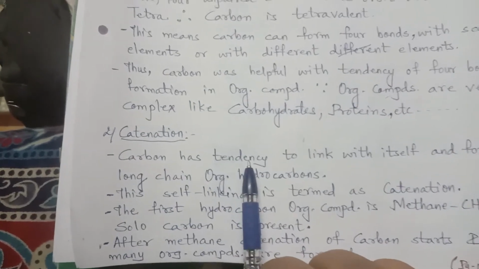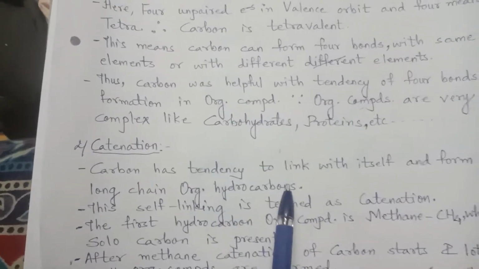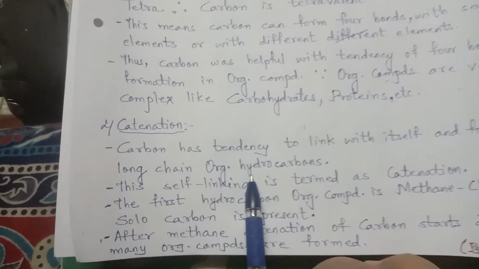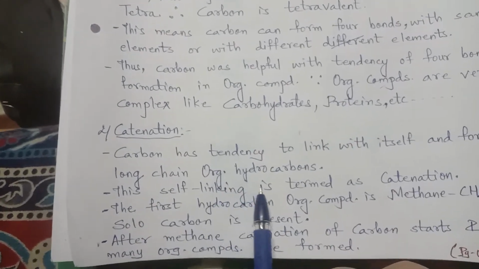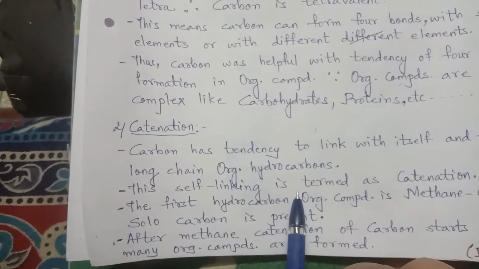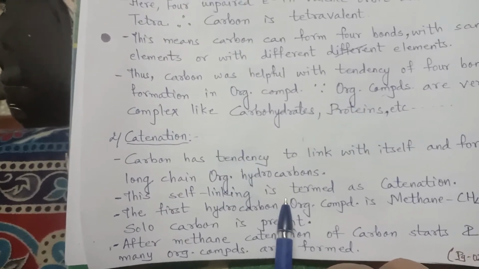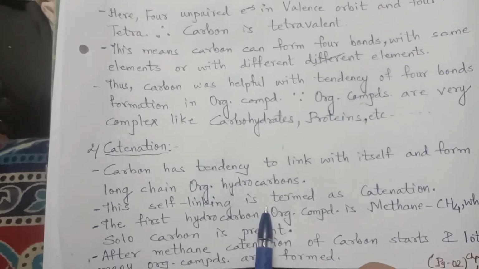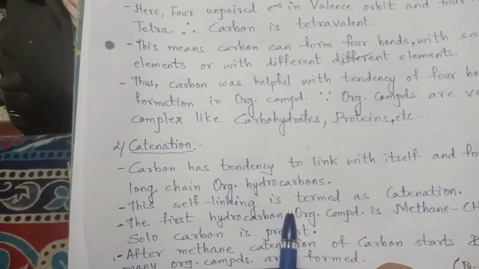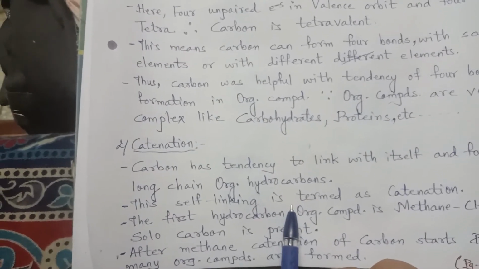Carbon has the tendency to link with itself and form long chain organic hydrocarbons. This self-linking is termed catenation. One carbon can bond to another, another can bond with a third, the third with a fourth, and like this a long chain is possible by carbon self-linking.